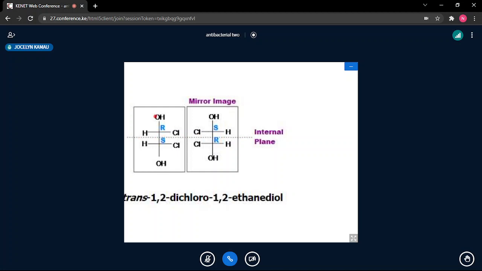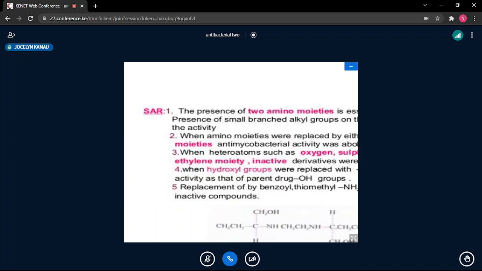If this is a mirror image, it will just lie on the other one. The OH will come there, the hydrogen will come there, the Cl will come there. So they are superimposable. They are mirror images, but superimposable. All we are saying is that the stereochemistry of this will cancel the stereochemistry of that, whereby the optical activity of this will cancel out that of the other one, and therefore the molecule will have no optical activity.